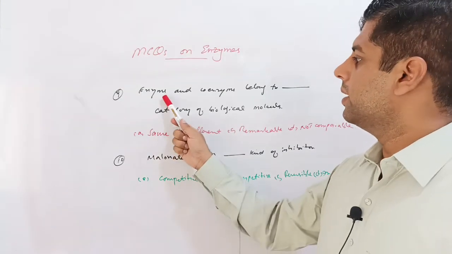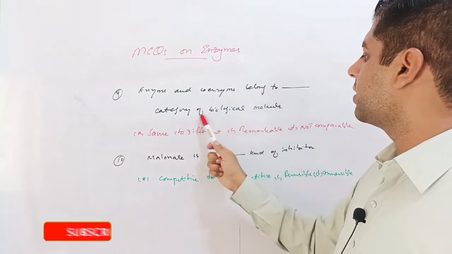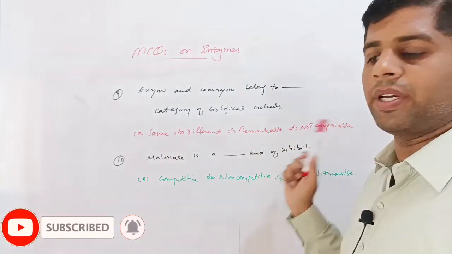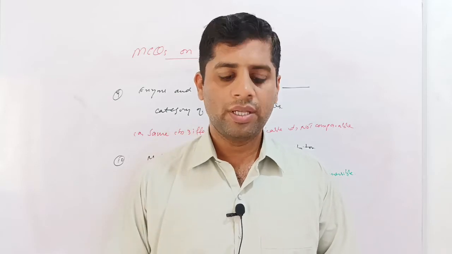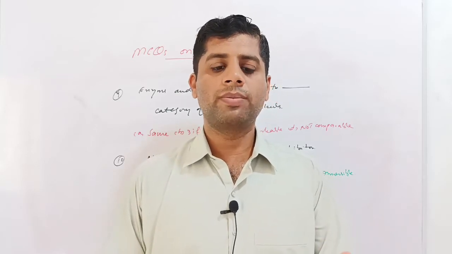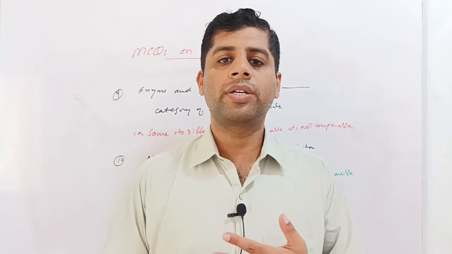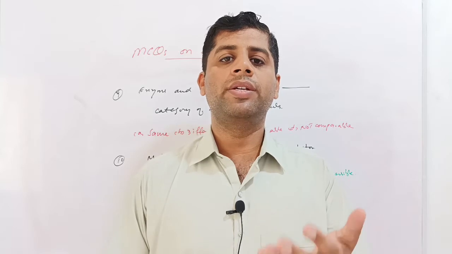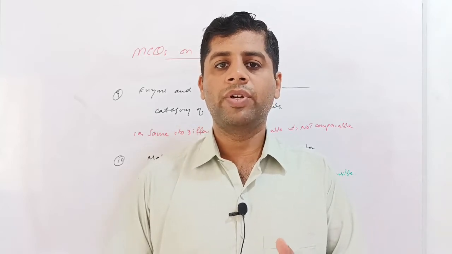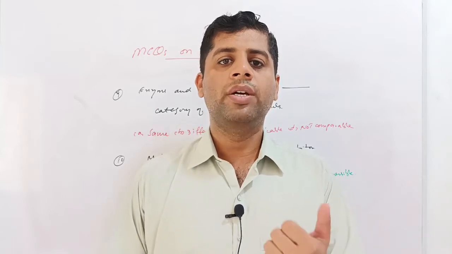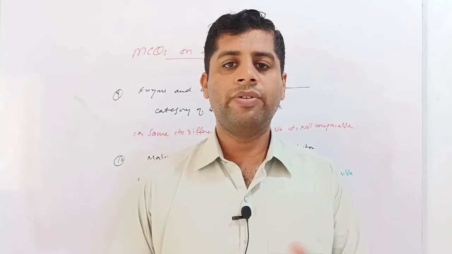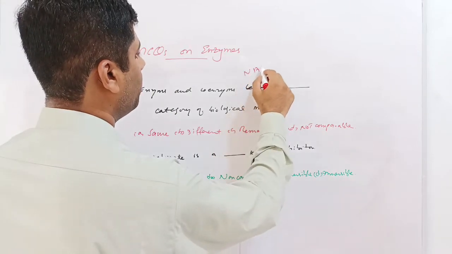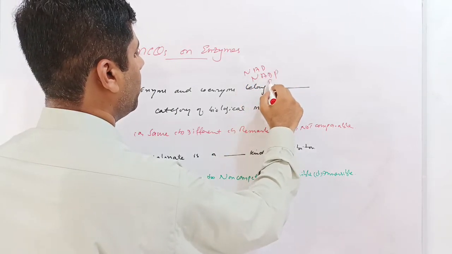Next question is, enzymes and coenzymes belong to dash category of the biological molecules. Given options are same, different, remarkable, or not comparable. As we stated in this lecture, enzymes are all proteins in nature except the ribozymes, and coenzymes belong to the category of nucleic acids. These are basically made up of dinucleotide units. The coenzymes NAD, NADP, and FAD, that is, nicotinamide adenine dinucleotide, nicotinamide adenine dinucleotide phosphate, and flavin adenine dinucleotide, are the three coenzymes used in the body.